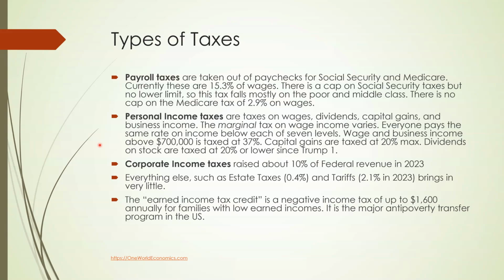Capital gains are taxed at 20% max, regardless of how much capital gain you make. Dividends, since the Trump Tax Cuts and Jobs Act during his first administration, are now taxed at 20%. Okay? So as you can see, wage income, at least at the higher end, is taxed much higher than unearned income such as capital gains and dividends.